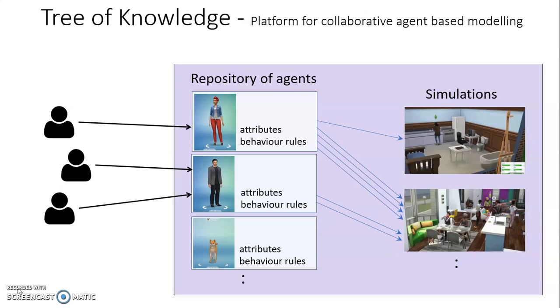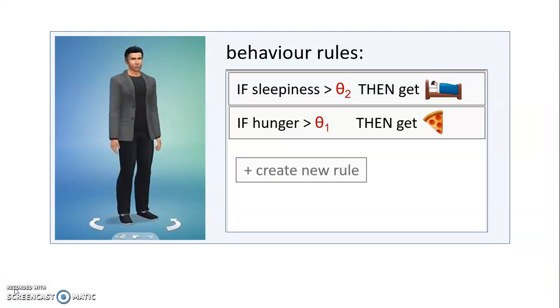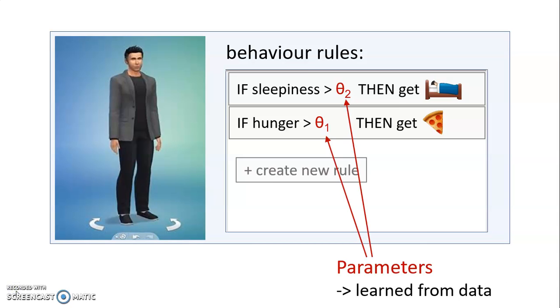www.treeofknowledge.ai is an online platform for collaborative agent-based modeling. Users work together to create agents and specify their attributes and behavior rules. These agents can then be used to create a large variety of different simulations. One thing that is new with Tree of Knowledge is that you can create parametric behavior rules, i.e., if you're not certain about some details of a behavior, you can simply create a parameter for the value you're not certain about. The platform then learns these parameter values from data.